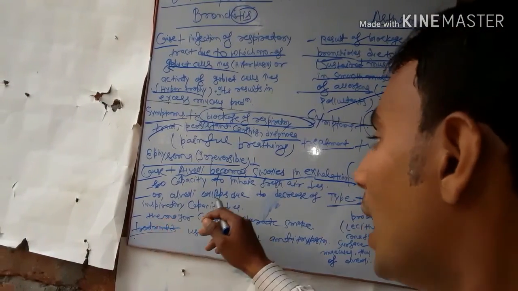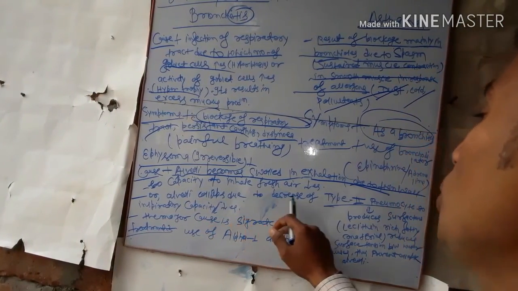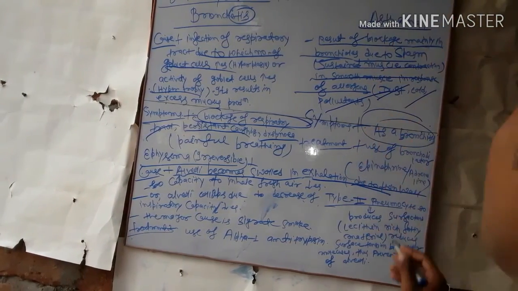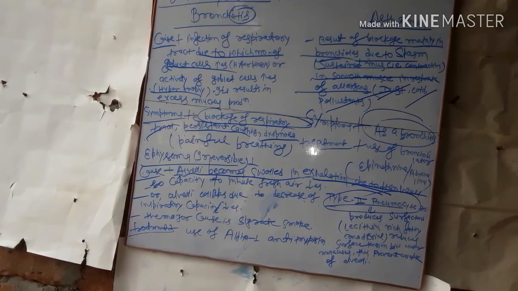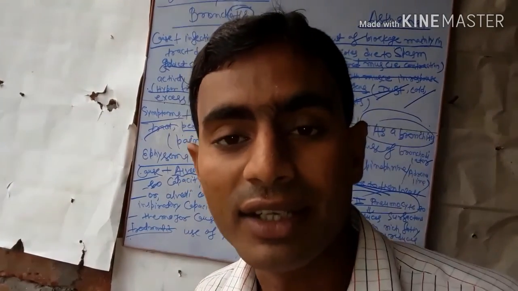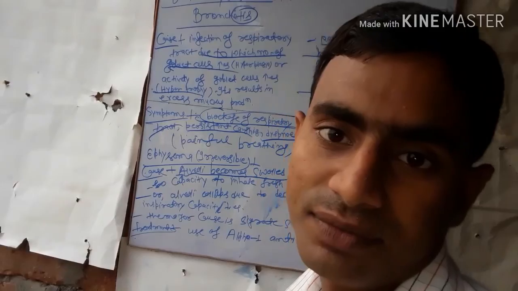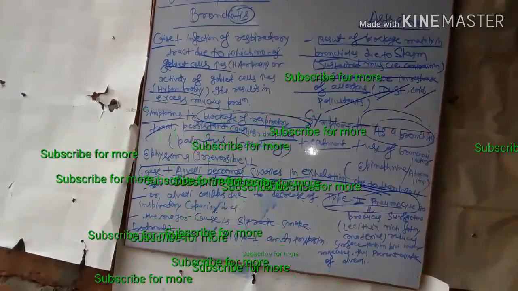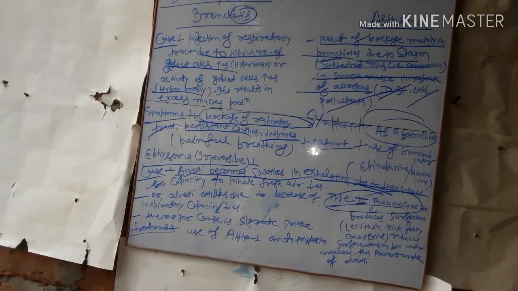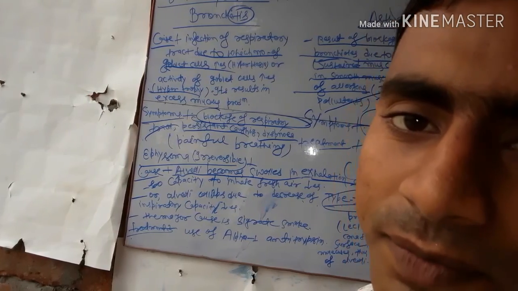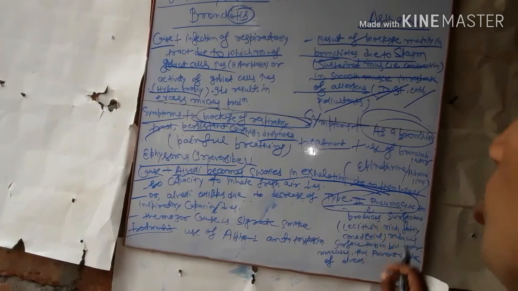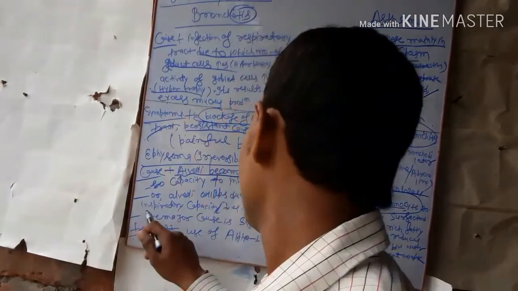Or the alveoli collapse due to a decrease of type 2 pneumocytes. What are type 2 pneumocytes? They produce surfactant, which is lecithin, a fatty acid, that reduces surface tension between water molecules and thus prevents collapse of the alveoli. So when alveoli collapse due to decrease of type 2 pneumocytes, inspiratory capacity decreases.